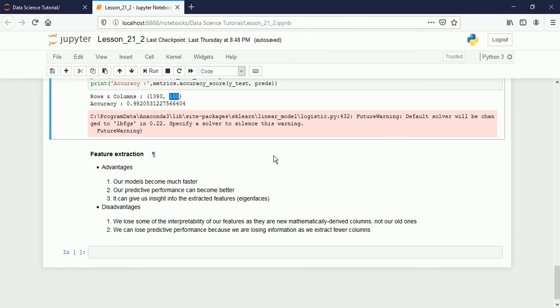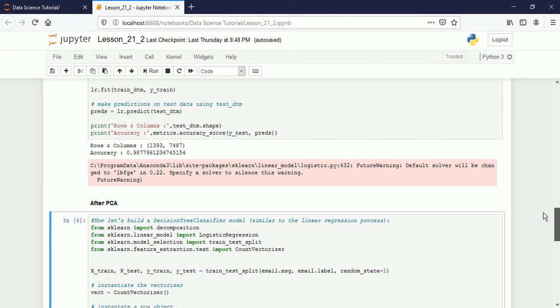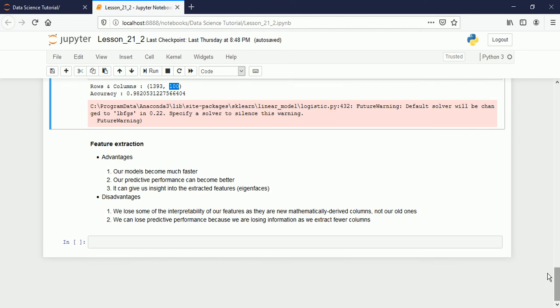So how many columns did we lose here? Around 7387 columns we lost, and we got only 100 columns, and these 100 columns are the super columns.